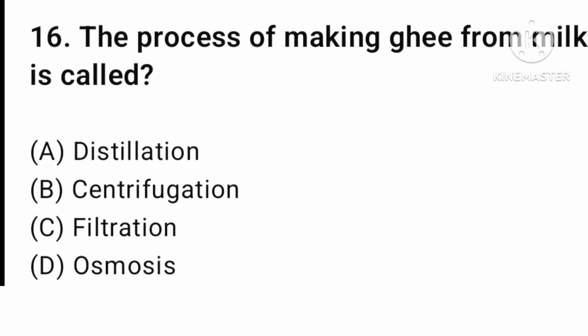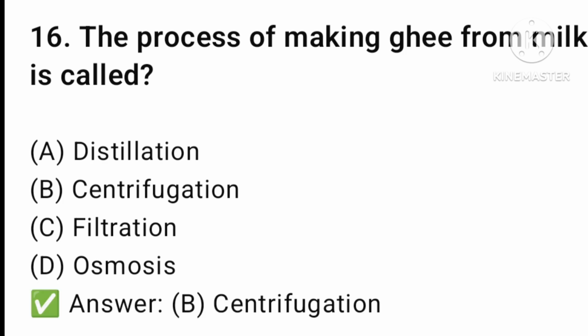Next question. The process of making ghee from milk is called distillation, centrifugation, filtration, or osmosis. The answer is option number B, centrifugation.